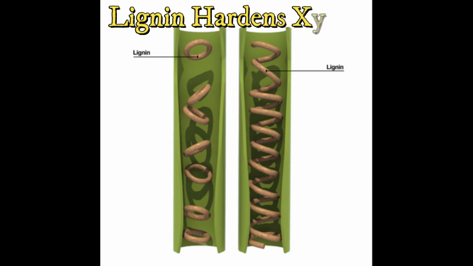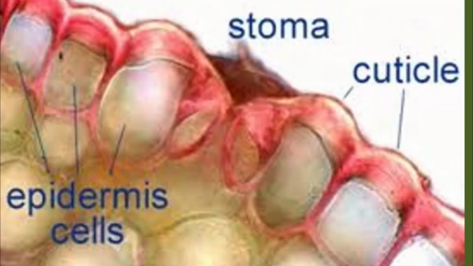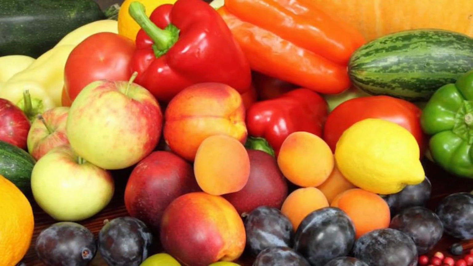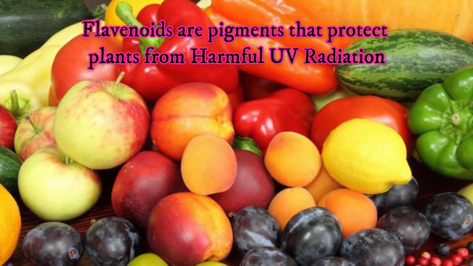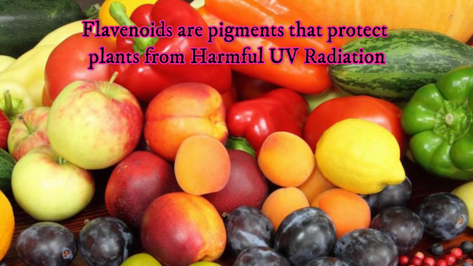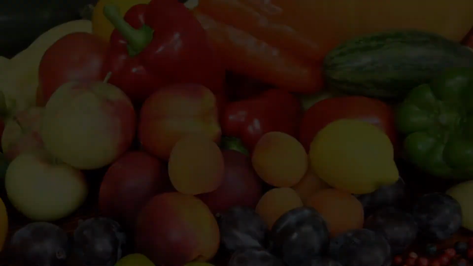Xylem contains lignin, which provides structural strength to the vascular tissue, ultimately making plants stand up straight. Leaves and stems have a waxy cuticle to prevent desiccation. Unfortunately, it prevents CO2 from going into the leaves. Stomata are tiny pores on the bottoms of the leaves that bring in carbon dioxide. Air provides no protection against UV light. Plants evolved flavonoids, which are pigments that absorb harmful UV rays and protect sensitive plant tissues.